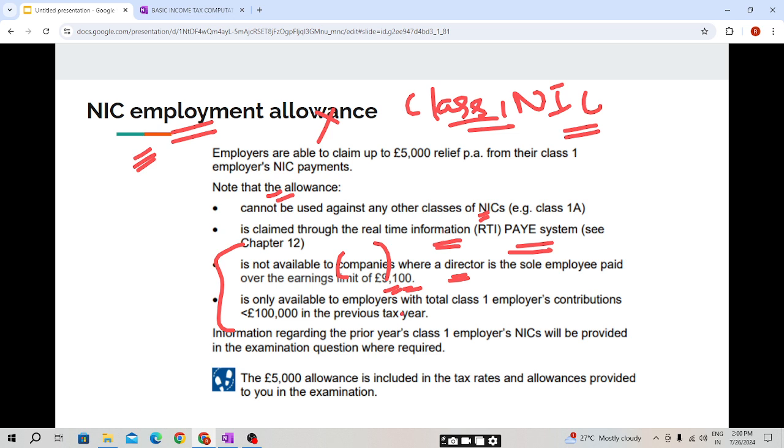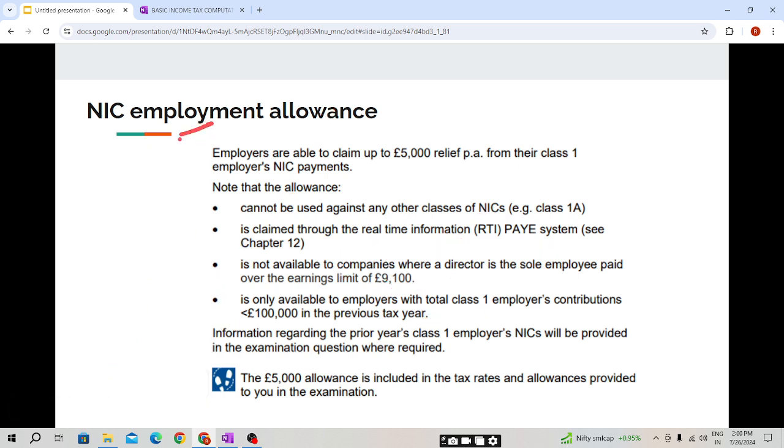It is only available to employers whose total class 1 employer NIC contribution was less than £100,000 in the previous tax year. So students, this employment allowance will reduce the employer's NIC contribution, but it will not be available in two cases. First, where the director is the sole employee of the company and his earnings are above £9,100, because up to £9,000 there is no NIC, so earnings must be more than that and he must be the only employee in the company. And the second is that